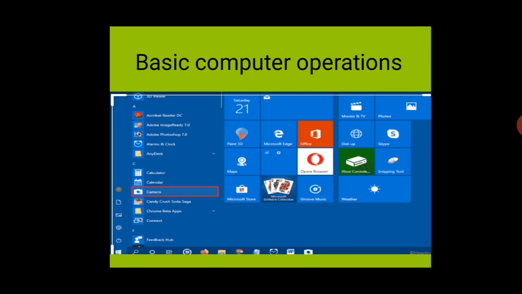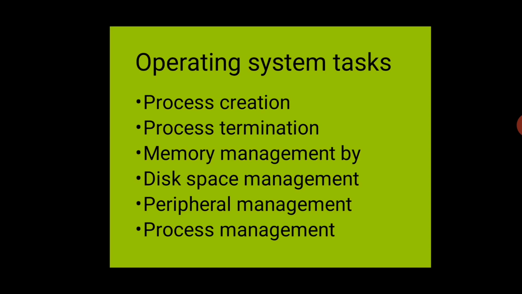In a graphical user interface, we just recognize the application icon and click that particular icon, and our application will open. Like you can see here, some applications are open and we can easily recognize them with the help of the icon. So we can open any application here. Now we will discuss the operating system. What is the meaning of the operating system?